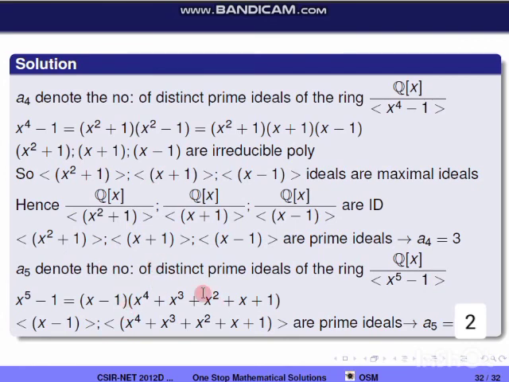These two are irreducible polynomials, therefore the ideals generated by them are maximal ideals. So the rings are integral domains, and integral domain means the ideals generated by them are prime ideals. Therefore for A5 we got 2 distinct prime ideals. So A5 is equal to 2.